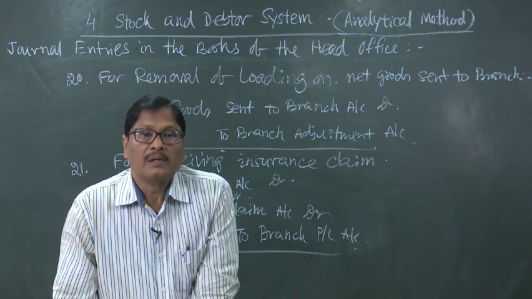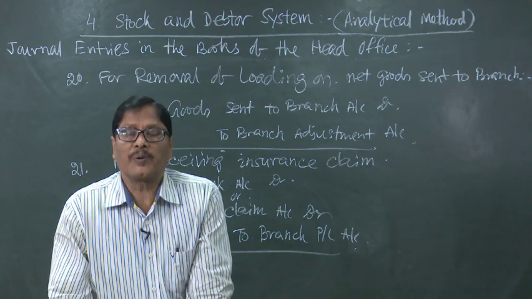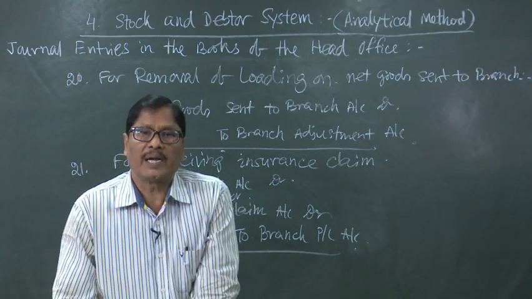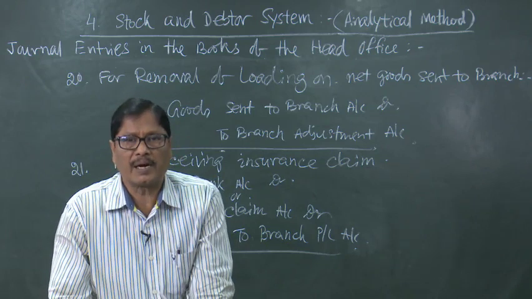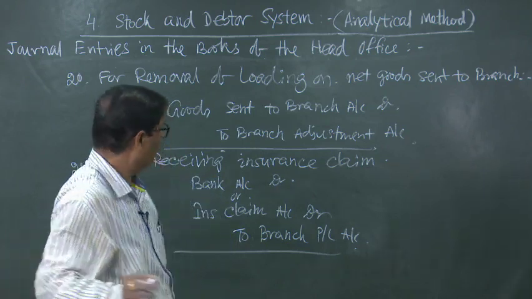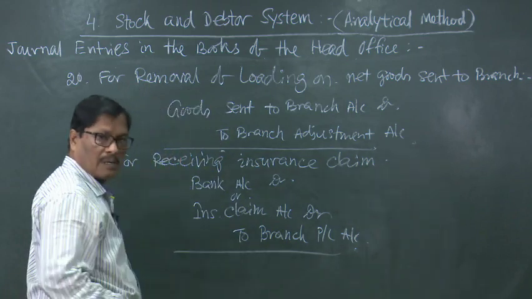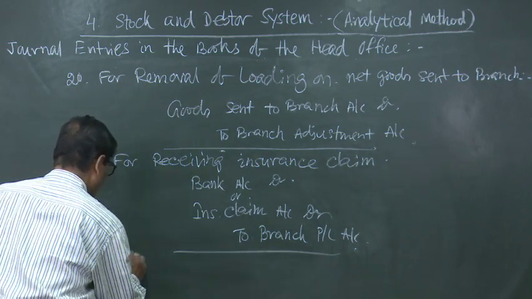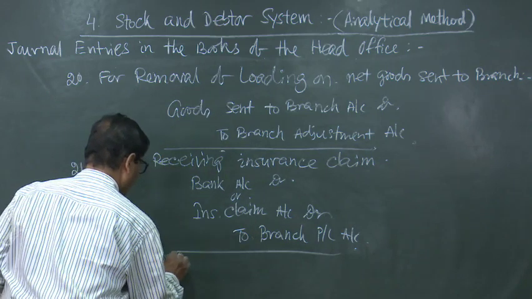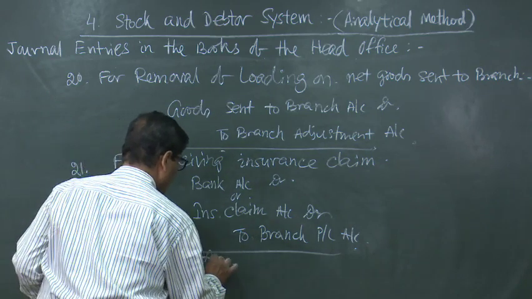Now, we have to transfer the gross profit to the branch PL account from the branch adjustment account, and the entry will be branch adjustment account debited to branch PL account. Number 22 will be for gross profit transferred to branch PL account.